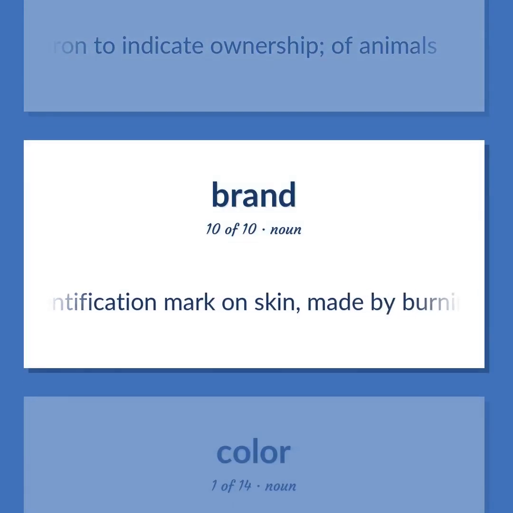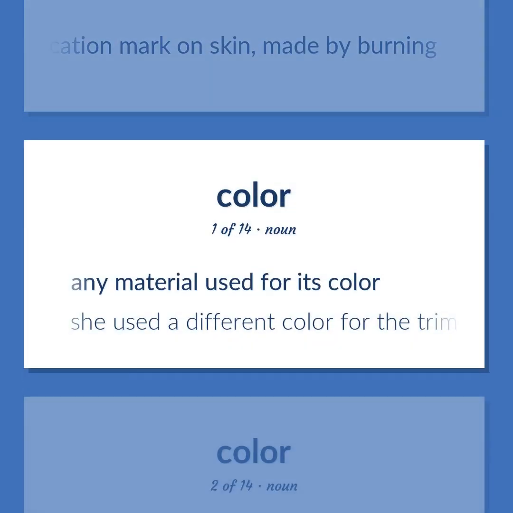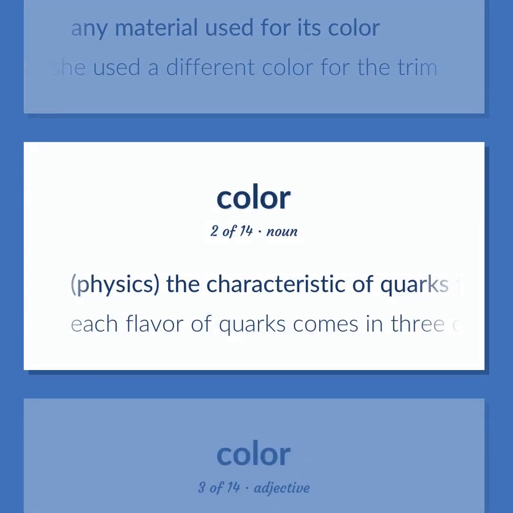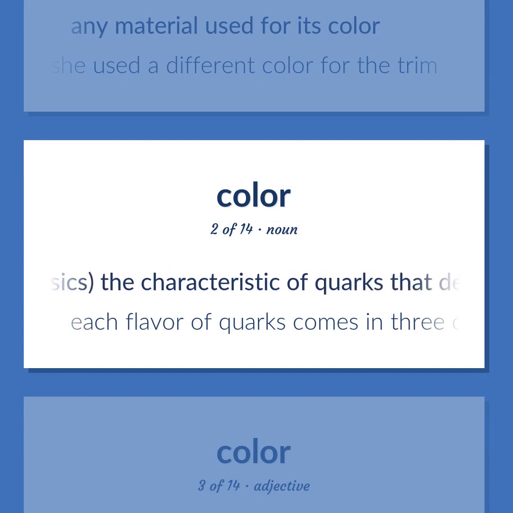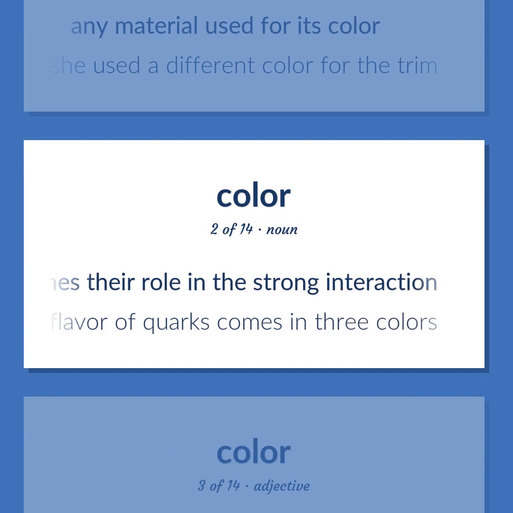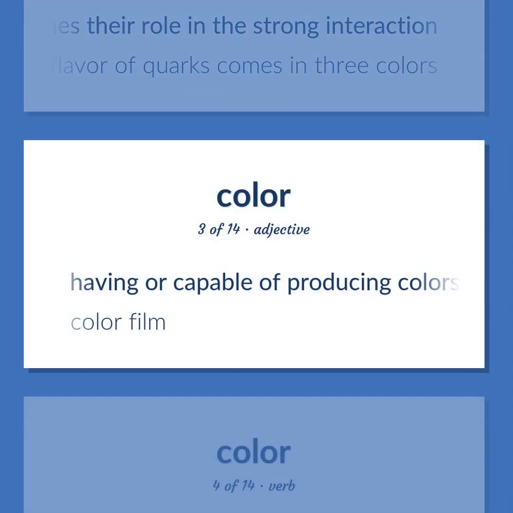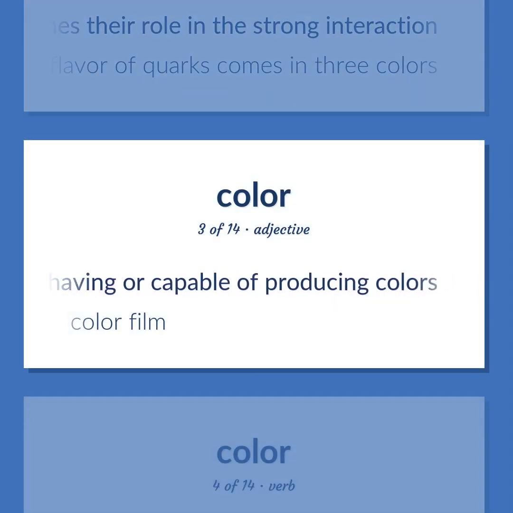Identification mark on skin, made by burning. Any material used for its color. She used a different color for the trim. Physics. The characteristic of quarks that determines their role in the strong interaction. Each flavor of quarks comes in 3 colors. Having or capable of producing colors. Color film.